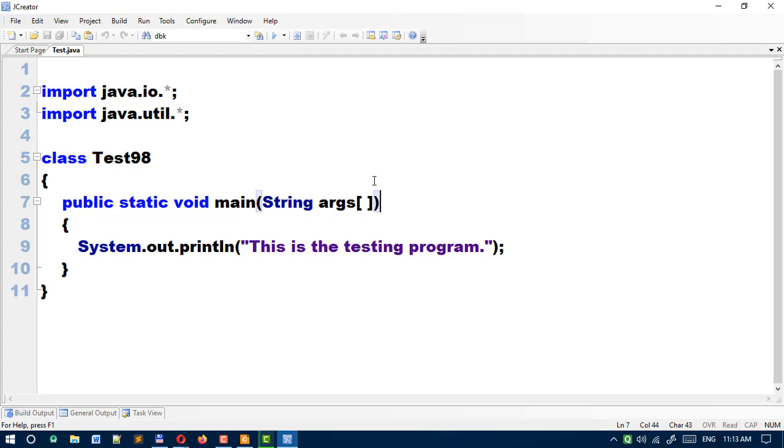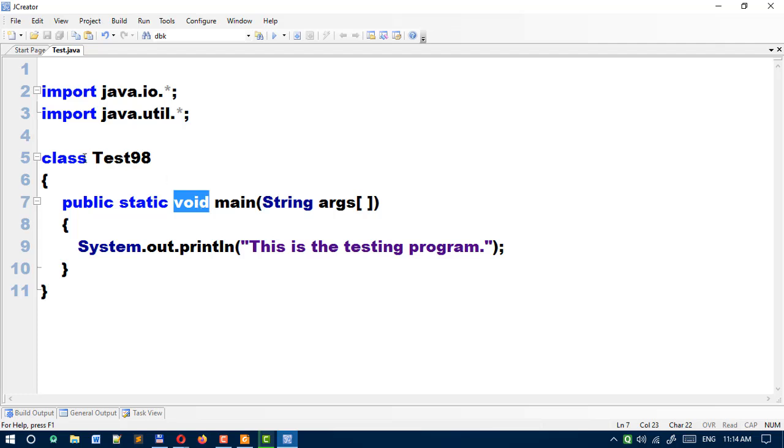So first thing you are going to learn is the keywords. Keywords are reserved words. So here you can see how you can identify a keyword. You can see the word written in blue color here, import. Here also import, and this one you can see class, another word here public, here static, another one here void. Okay, so these are reserved in the Java programming language, so these are known as keywords.